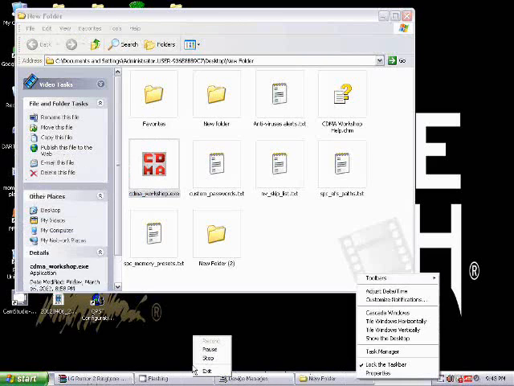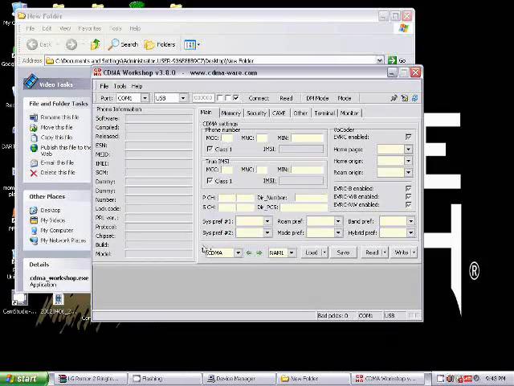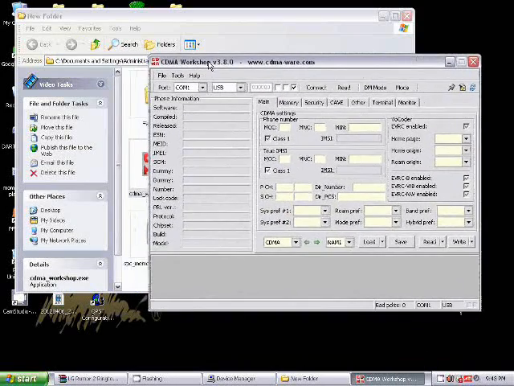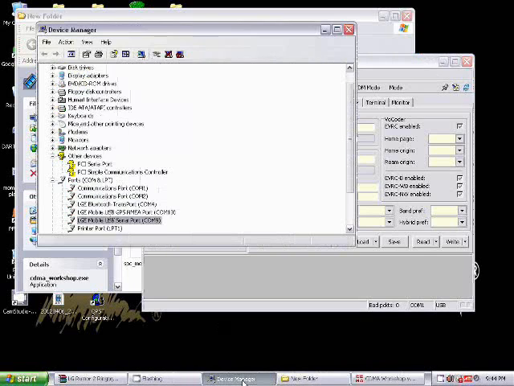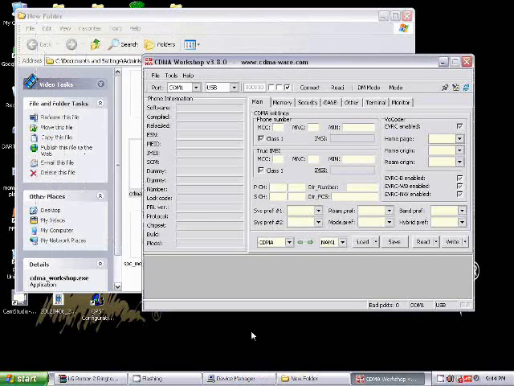Oh, there we go. Alright, here it is. We have the CDMA workshop. Make sure, of course, your phone's already plugged in, obviously. You're gonna want to find that port that I was talking about. Mine's in COM6. Yeah, no, COM9. Go ahead and you go COM9. Keep it on USB. Go connect. And it says that it connected a COM9 port successfully. That means everything so far is going smoothly. Otherwise, it would just come with an error saying that there's nothing there and it cannot connect.